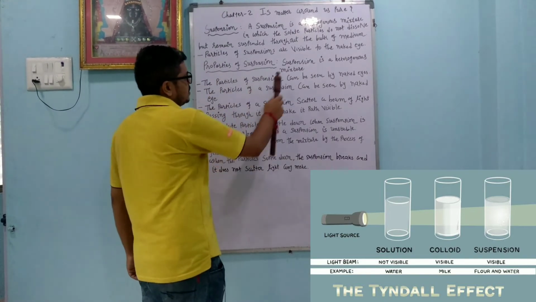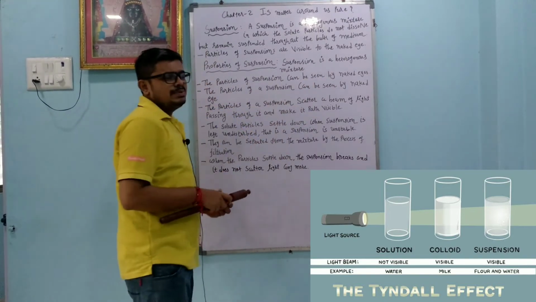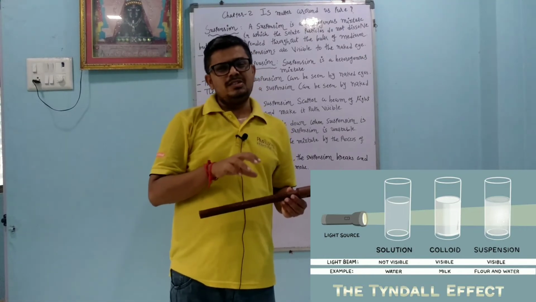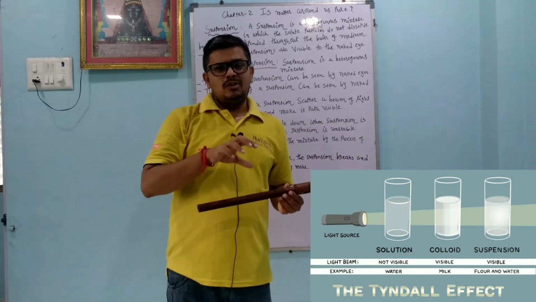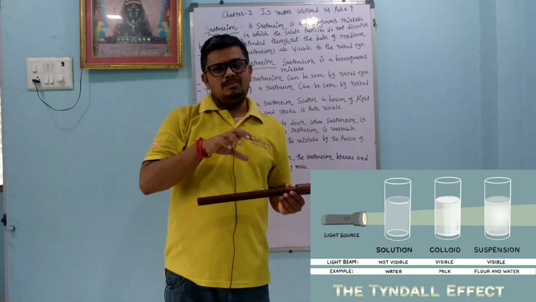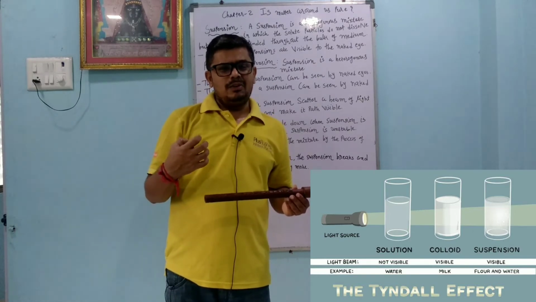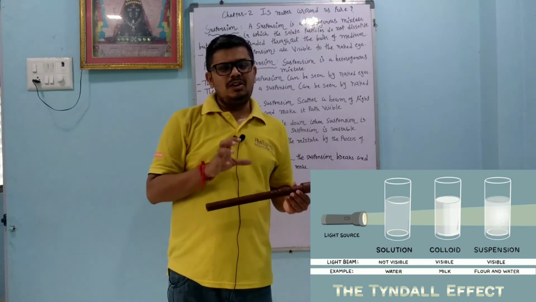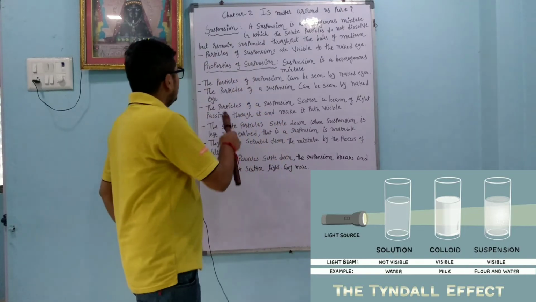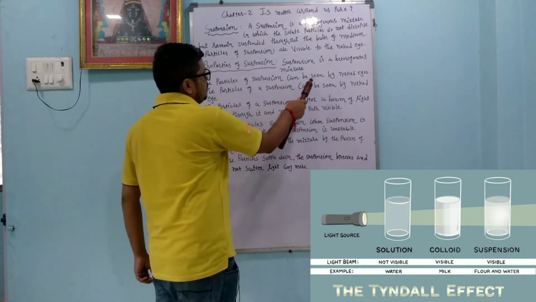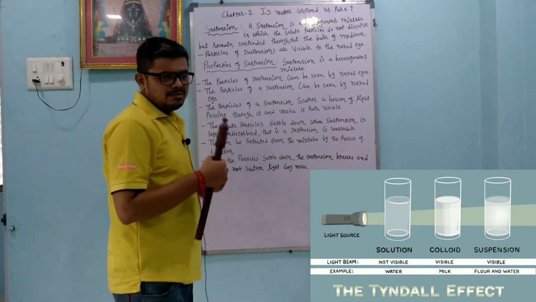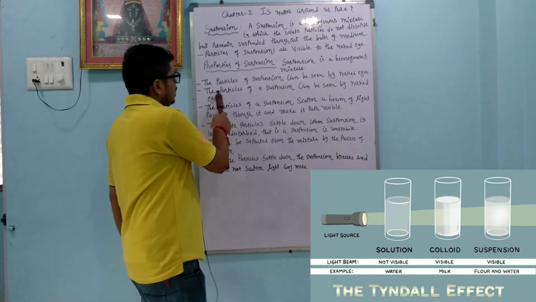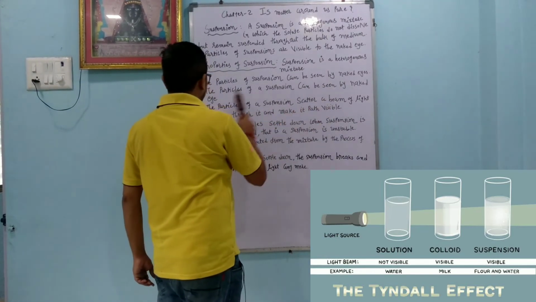Properties of a suspension. A suspension is a heterogeneous mixture, which means some part of the solute remains in solid form and the solvent remains in liquid form. So both are different, so it is a heterogeneous mixture. The particles of a suspension can be seen by the naked eye.